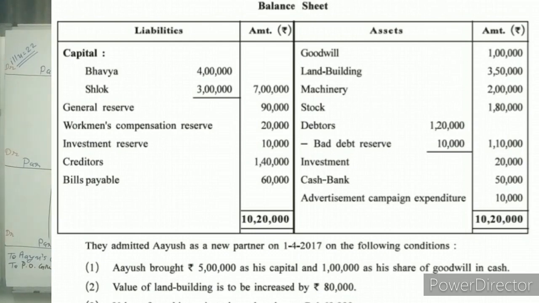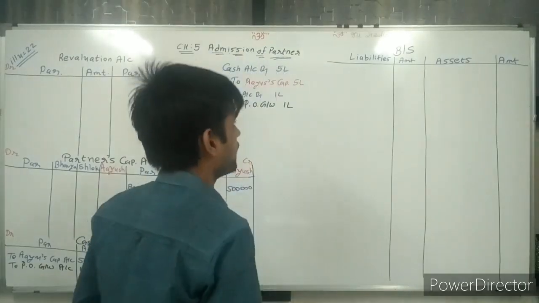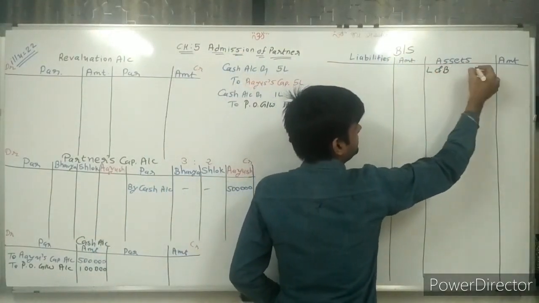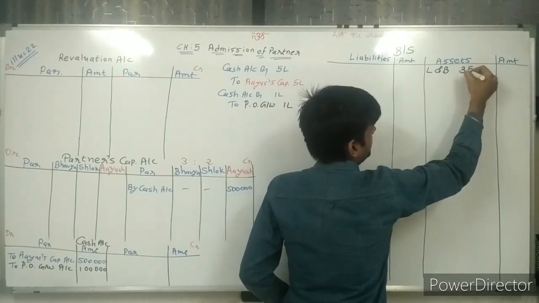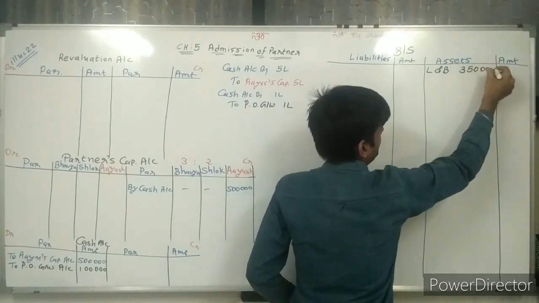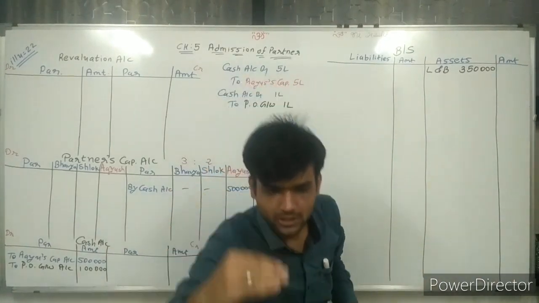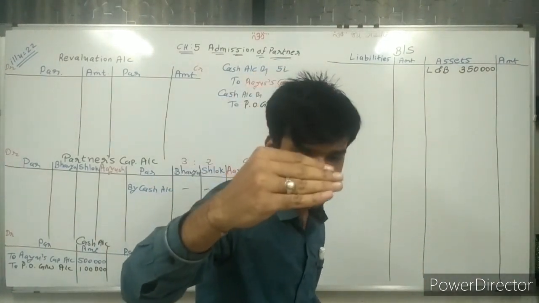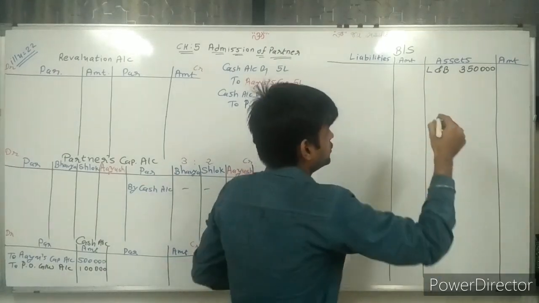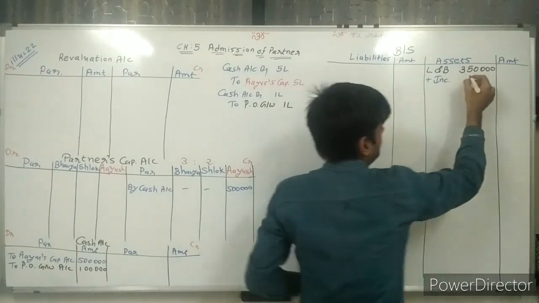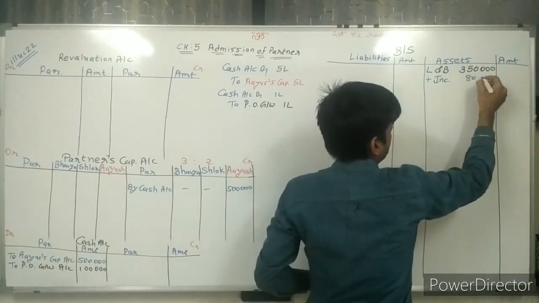Now in the balance sheet, land and building is given as 3,50,000. So first of all, right here, land and building 3,50,000. And in this 3,50,000, we are increasing the value of land and building by 80,000.